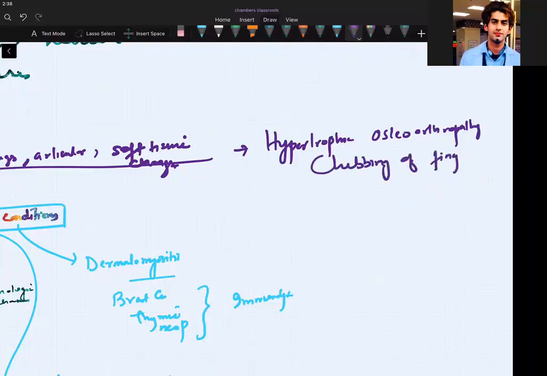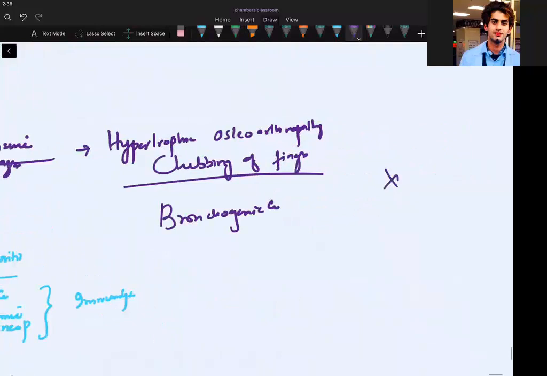It is seen in bronchogenic carcinoma. Mechanism is not known, guys.